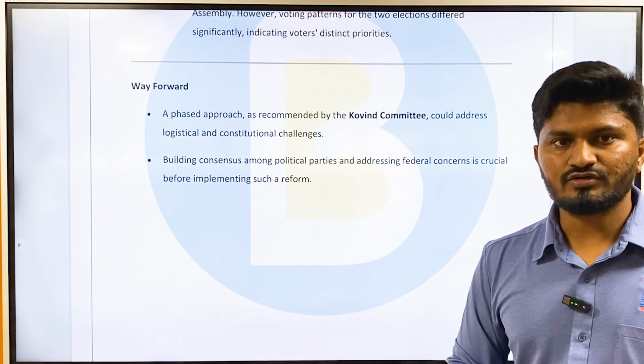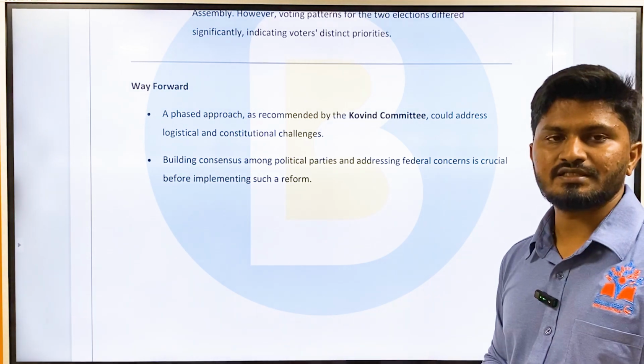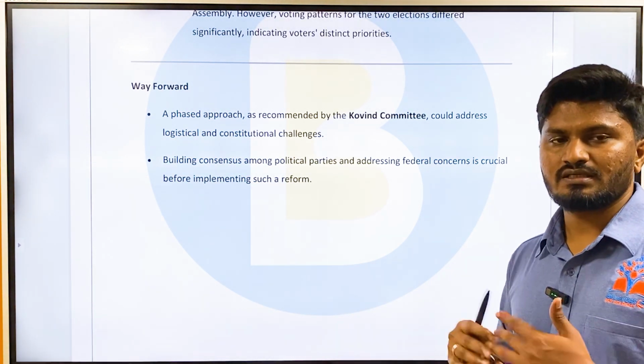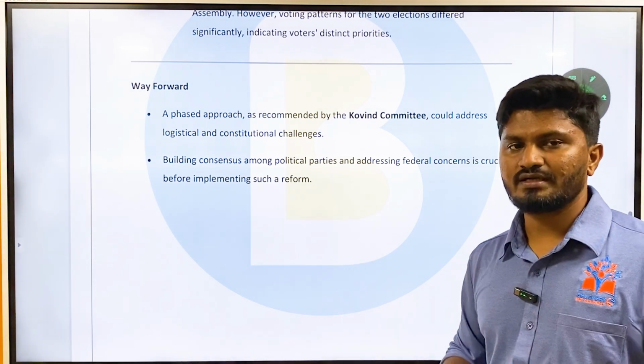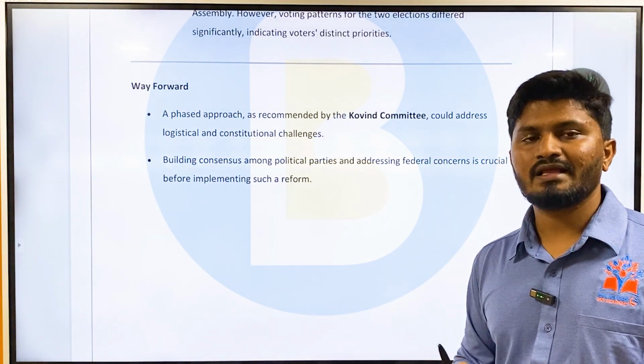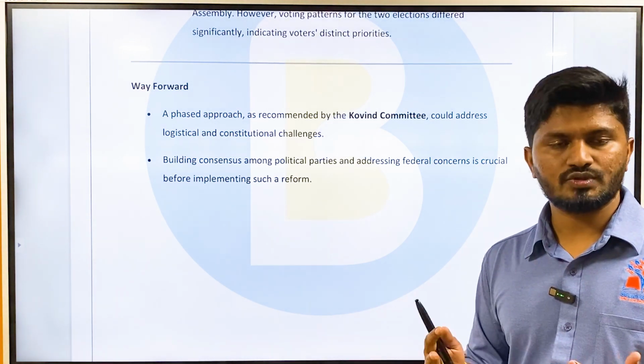So, what should be the way forward? We cannot suddenly bring in simultaneous elections. We cannot suddenly tell all the states, okay, stop whatever you're doing and start conducting elections when we are conducting them. That will be very cruel and daunting, and it will have many protests throughout the country.